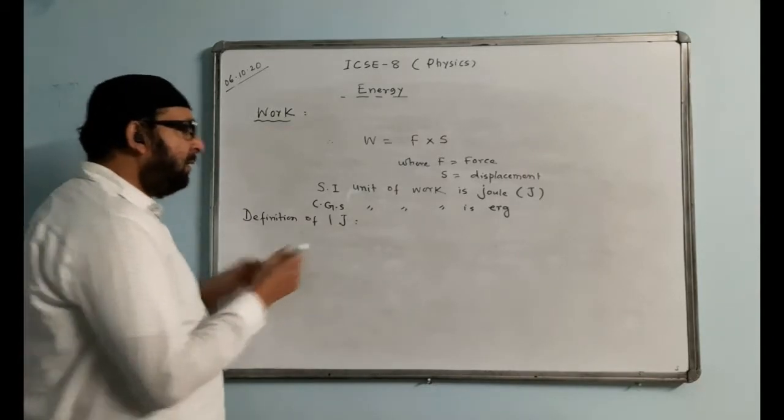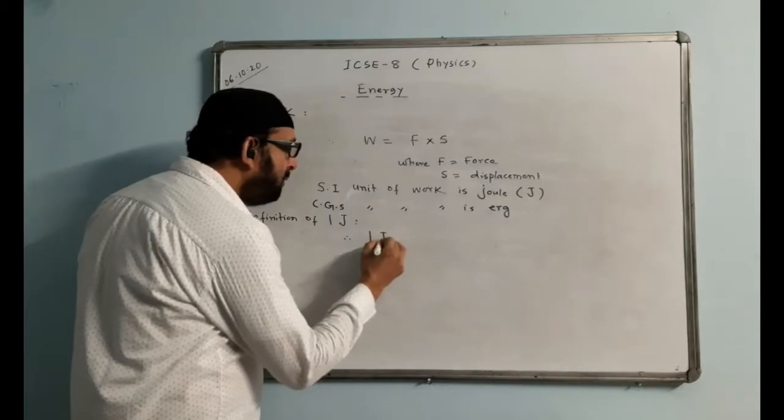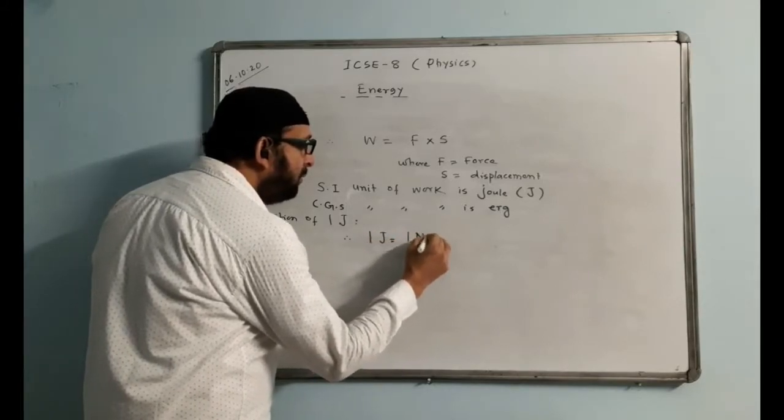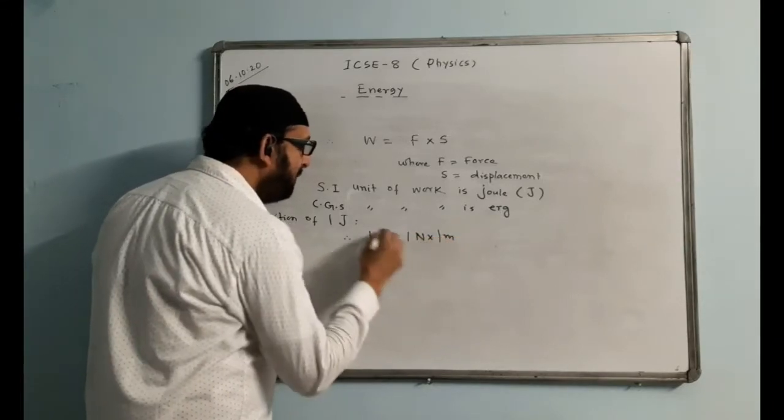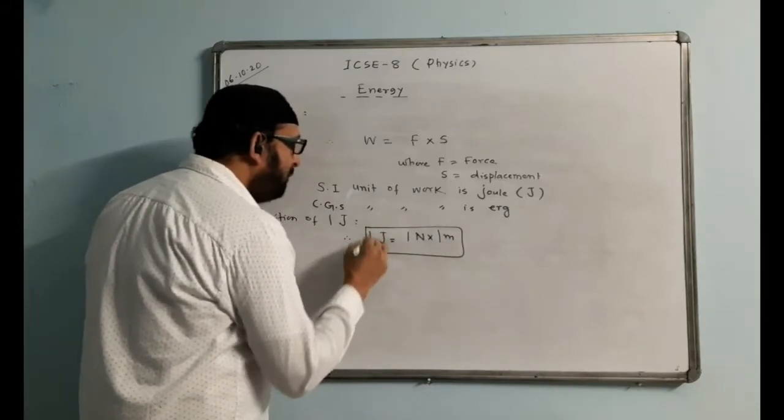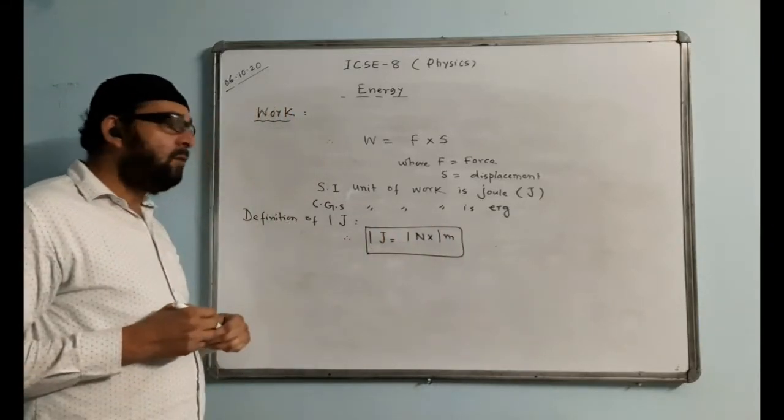That we must write. Therefore, we write 1 joule is equal to 1 Newton into 1 meter. 1 joule value is 1 Newton into 1 meter.